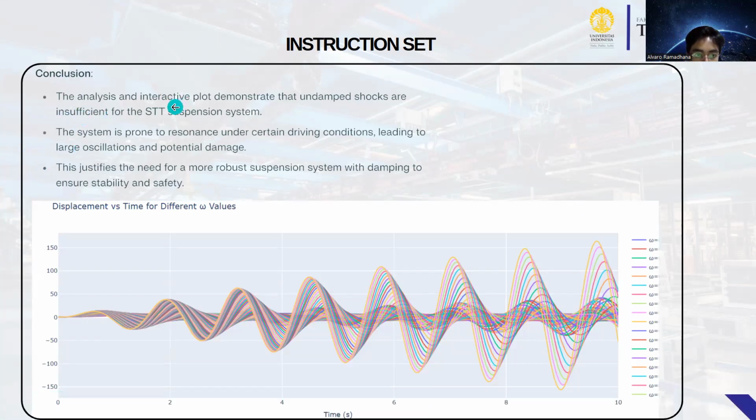The analysis and interactive plot demonstrate that the shocks are insufficient for the suspension system. The system is prone to resonance under certain conditions, and this justifies the need for a more robust suspension system to ensure stability and safety.